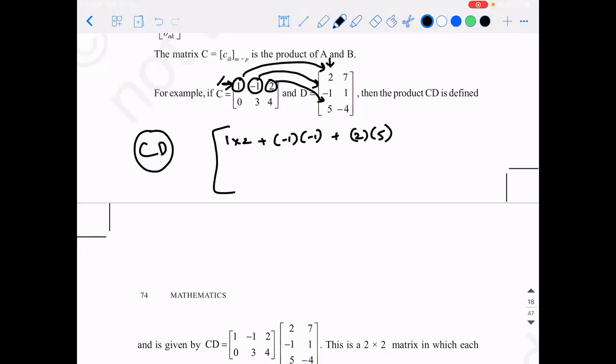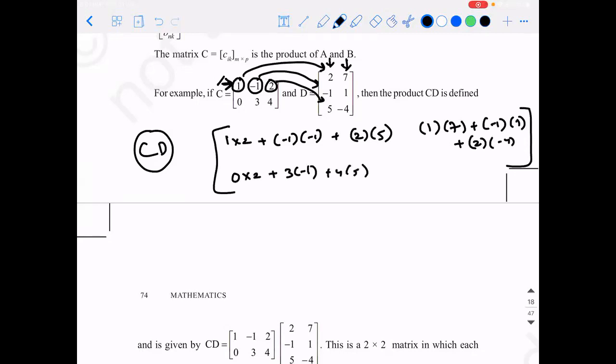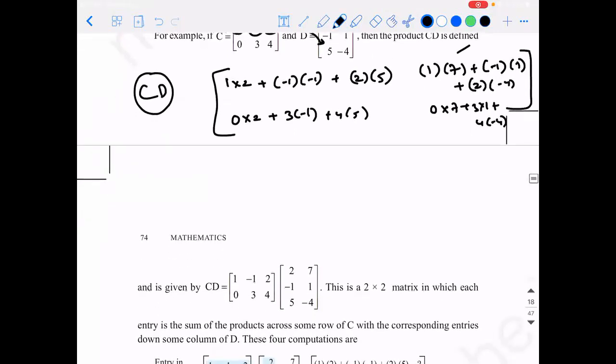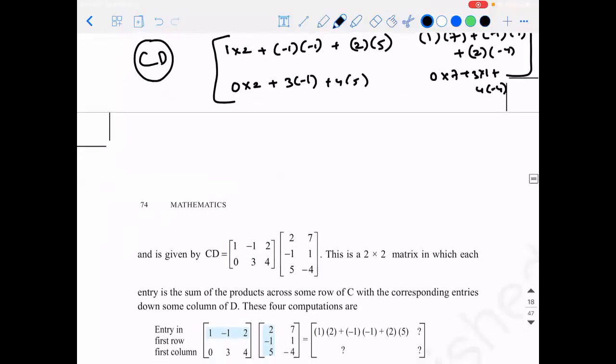Then you will multiply the elements of the same row with the elements of the second column: 1 into 7 plus minus 1 into 1 plus 2 into minus 4. Then 0 into 2 plus 3 into minus 1 plus 4 into 5. And the last one: 0 into 7 plus 3 into 1 plus 4 into minus 4.